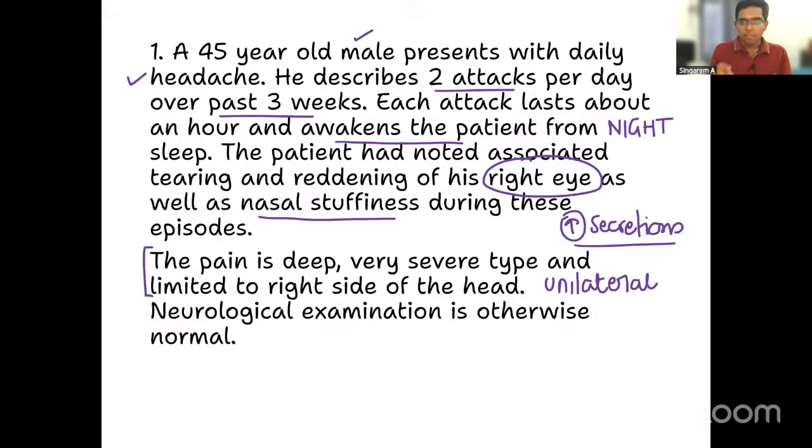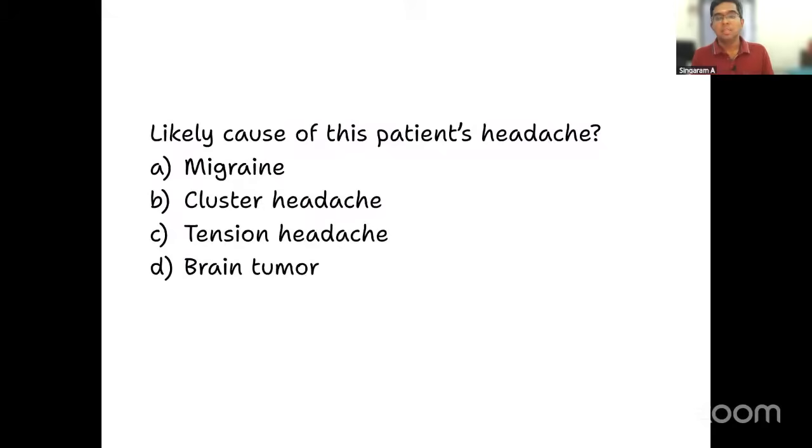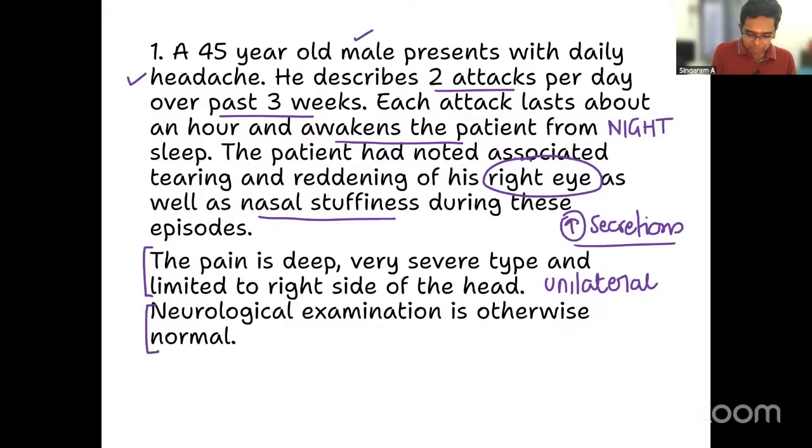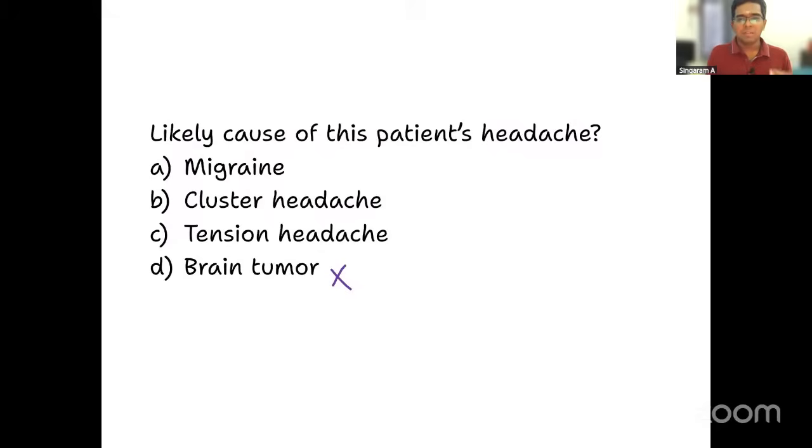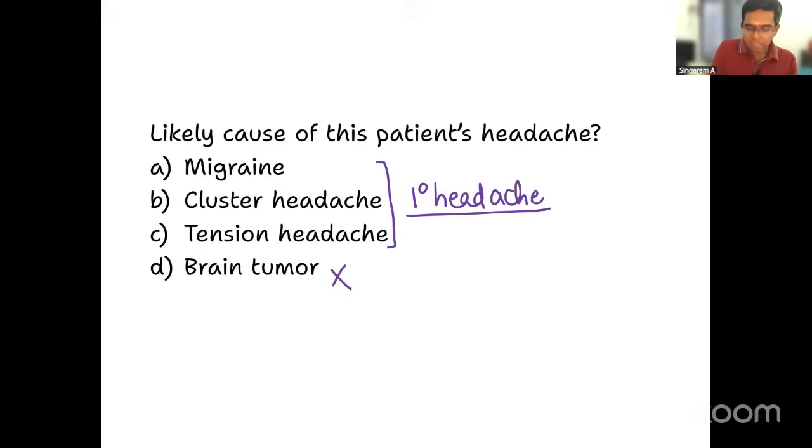If you put together everything given in the question and look at the options, what is the likely cause of this patient's headache? Migraine, cluster headache, tension headache, brain tumor. Brain tumor is very unlikely because the neurological examination is completely normal. The other three, migraine, cluster and tension headache, are the types of primary headache. Primary headache means headache without any underlying reason. So all three are possible.